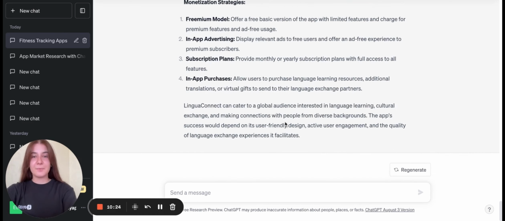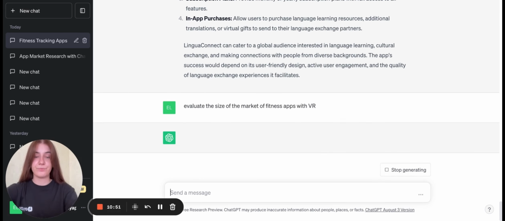At the same time, artificial intelligence and ChatGPT can help to evaluate the market size and the potential of a particular market. Let's imagine that you would like to create a fitness application with virtual reality, so you can just ask to evaluate the size of the market of fitness apps with virtual reality.